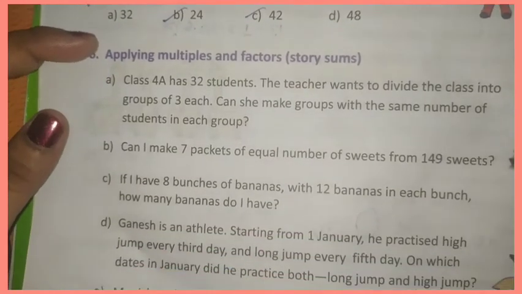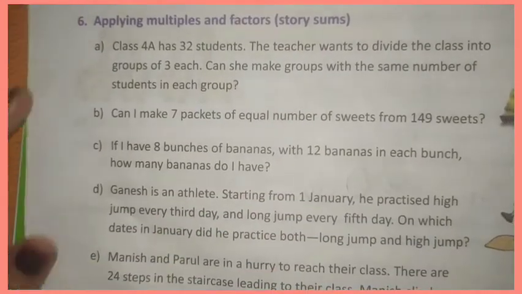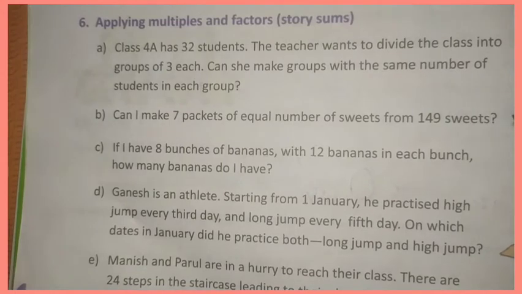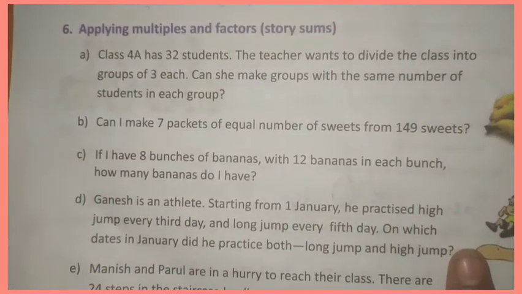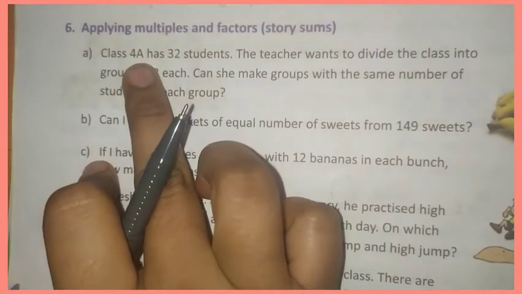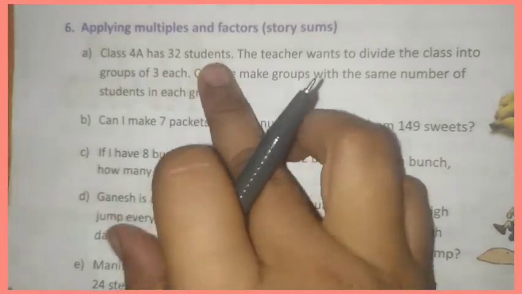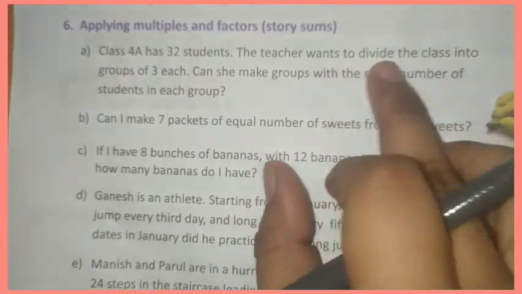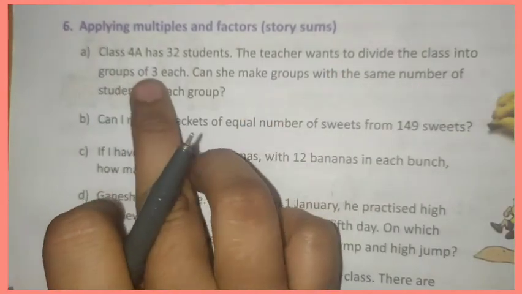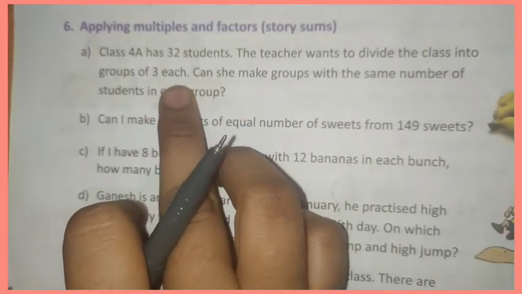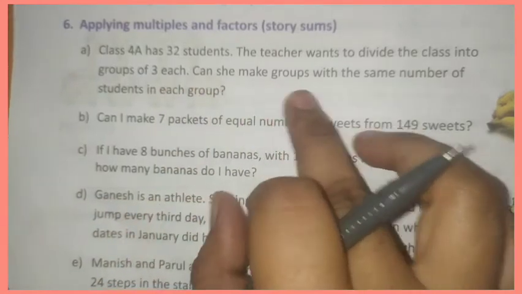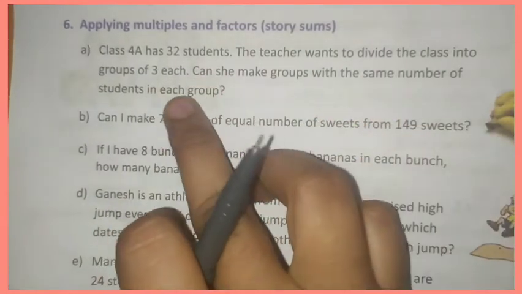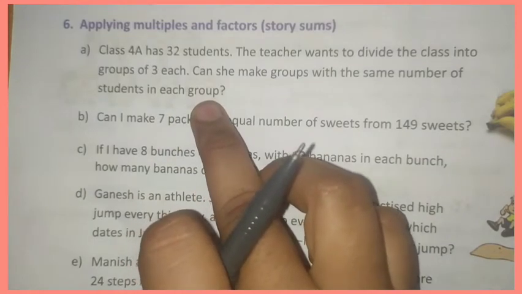Now look at the sixth bit, applying multiples and factors. Story sums, multiples and factors. Look at question A. Class 4th A has 32 students. The teacher wants to divide the class into groups of 3 each. Can she make groups with the same number of students in each group?